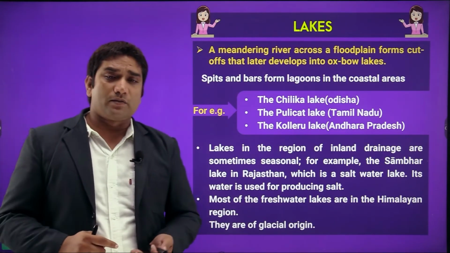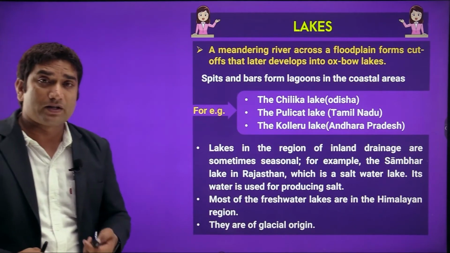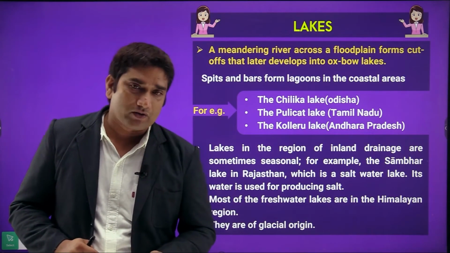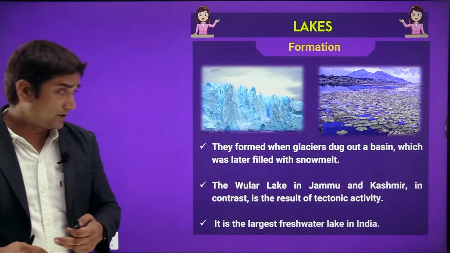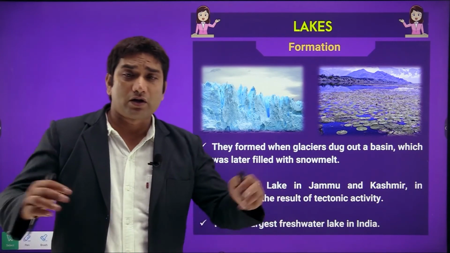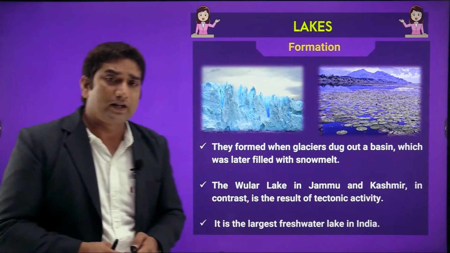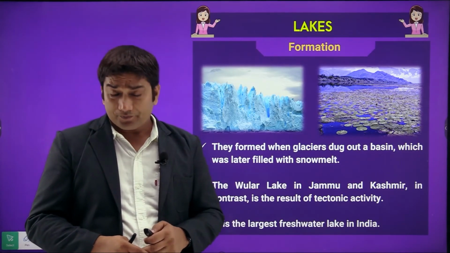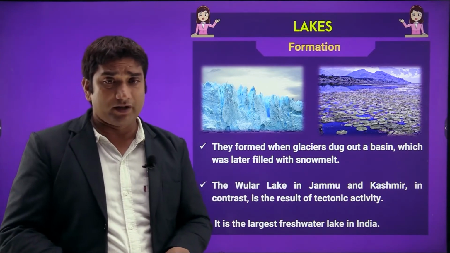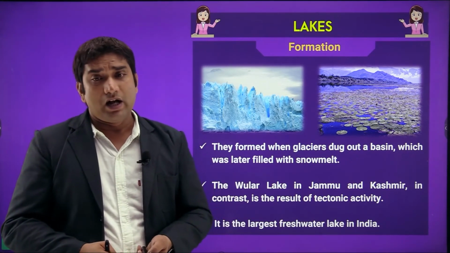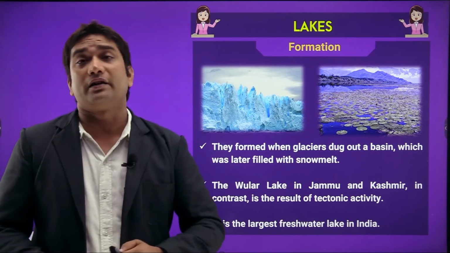Most of the freshwater lakes are available in the Himalayan region, having their source in glacier regions. They are the freshwater lakes. From the glaciers, the basin is dug out and the basin is filled with water, forming the lakes, right. Wular lake in Jammu and Kashmir is the result of tectonic activity, formed near Srinagar, and it is the largest freshwater lake in India.